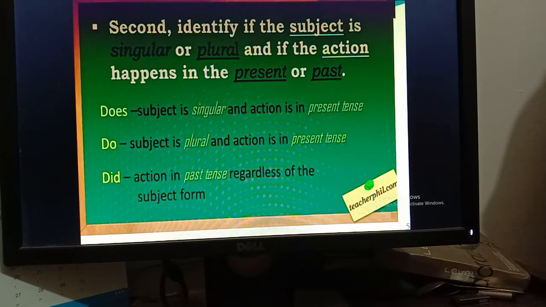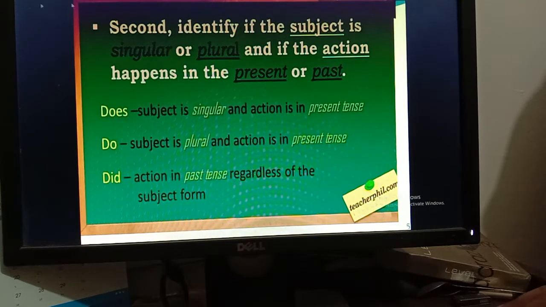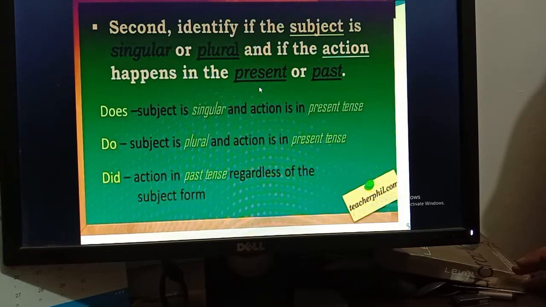So to make yes no questions with do, does and did, first of all you have to identify the subject and verb. Then in the second step you have to identify if the subject is singular or plural, and also if the tense is present or past tense. To identify the tense you have to go for the verb.